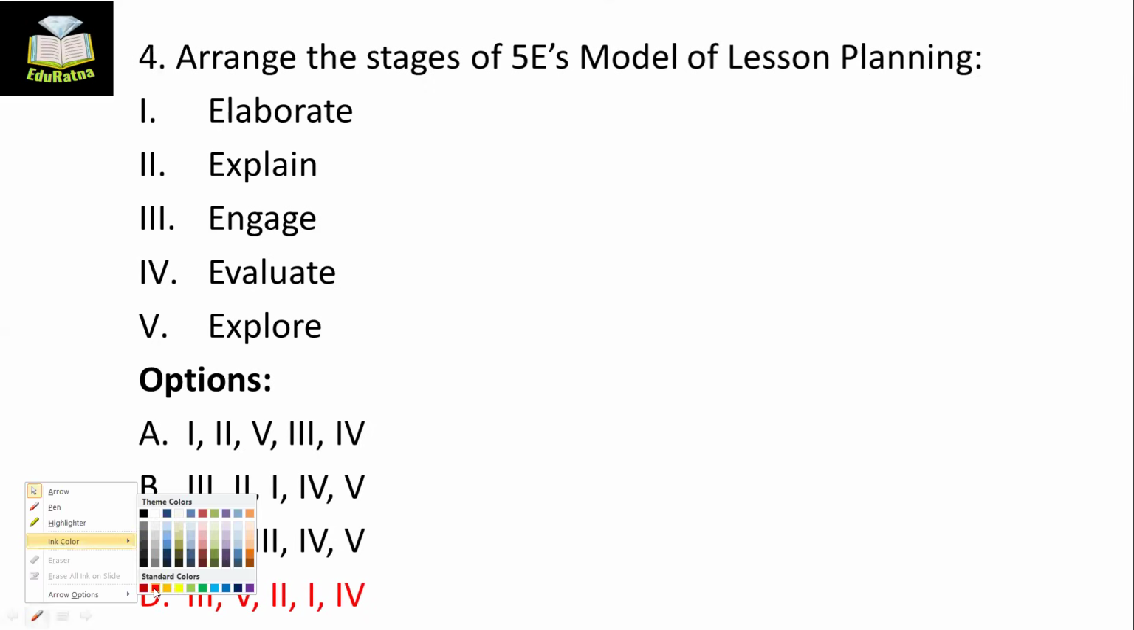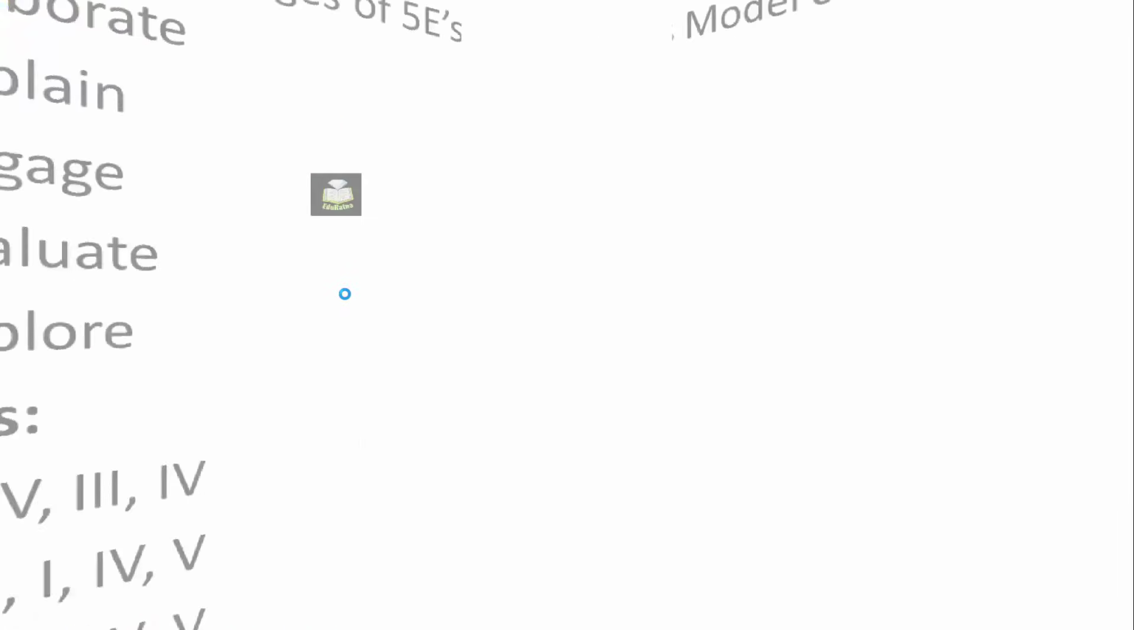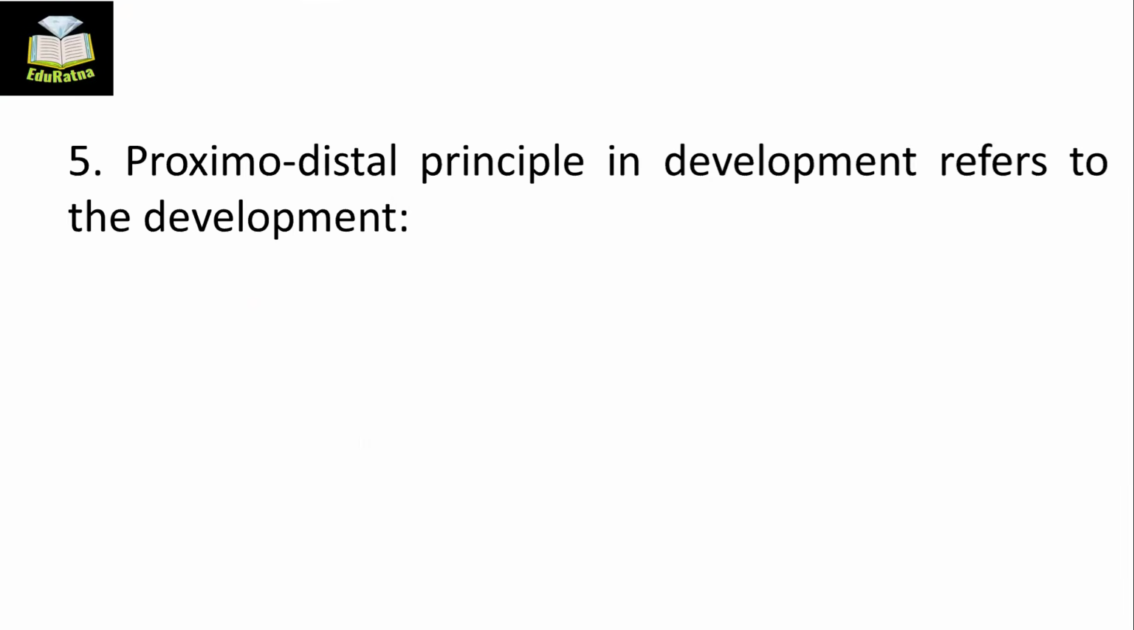Okay. So first you engage your students in some task. Then they will be exploring the ideas. Then they will explain their ideas. You will elaborate. They will give you some idea and you will elaborate on it. And finally, you will evaluate whether the students have achieved the learning objectives or not. Moving on to question number 5.